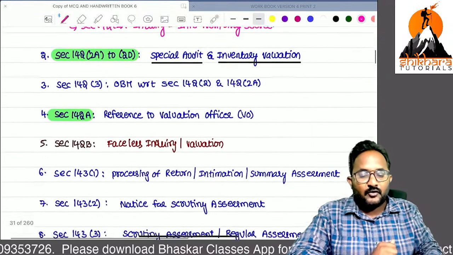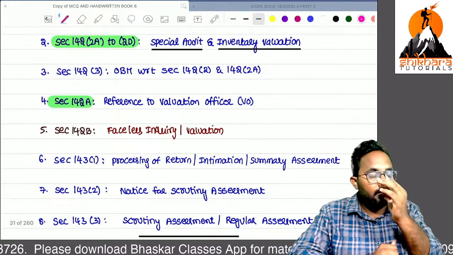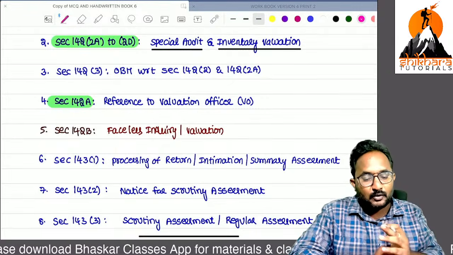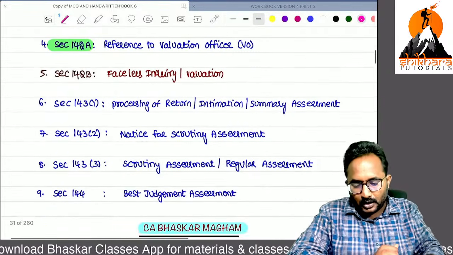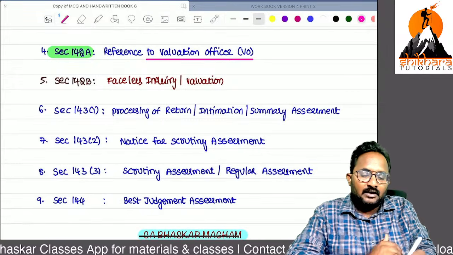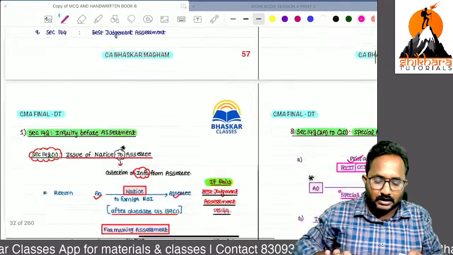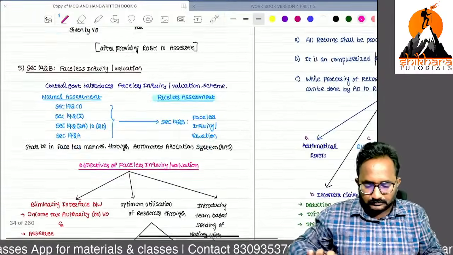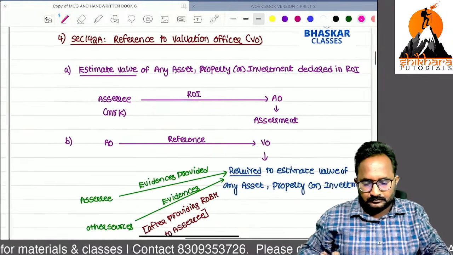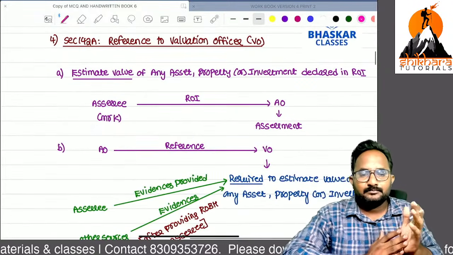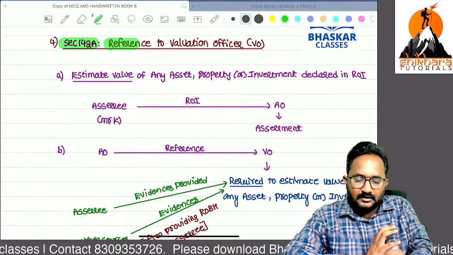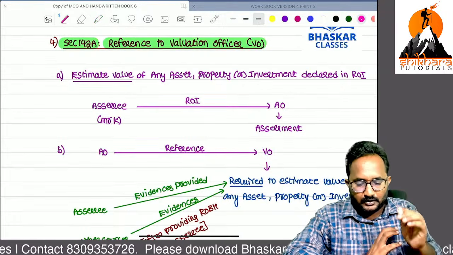Next. What is the form number for submitting the inventory audit reports? Is it the inventory valuation report or special audit report? Form number 6B. Now, reference to the valuation officer, we can call valuation officer as a shortcut, VO. Now, remember, very important. 142A, reference to the valuation officer. I will tell you an example.